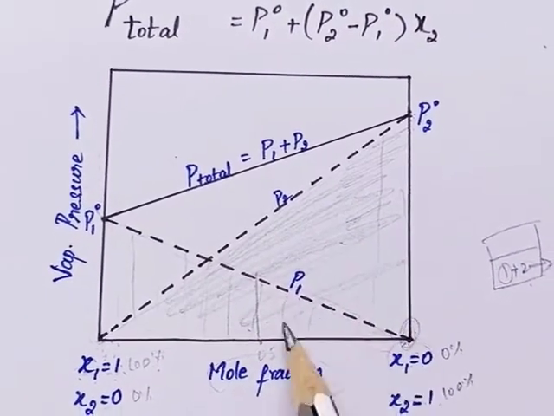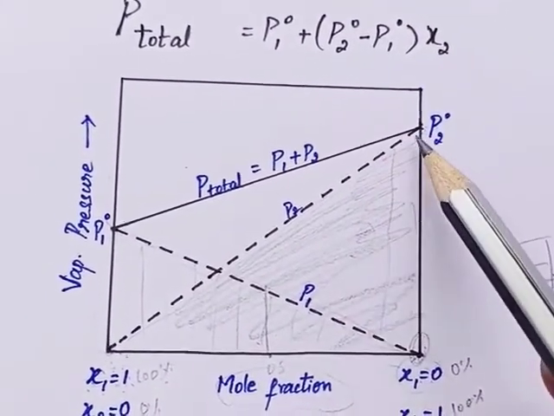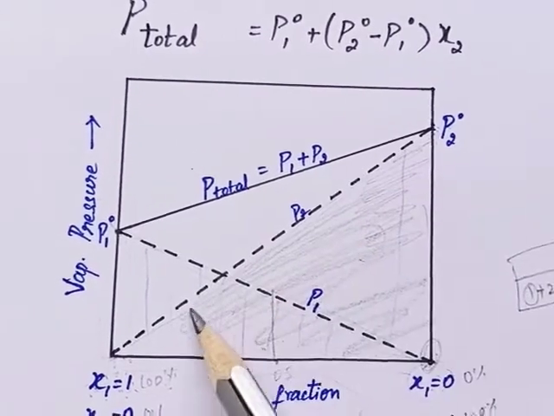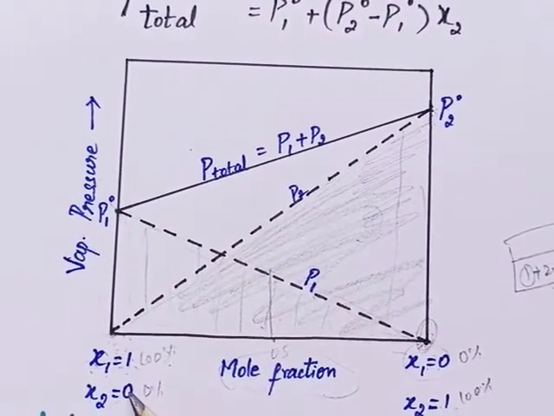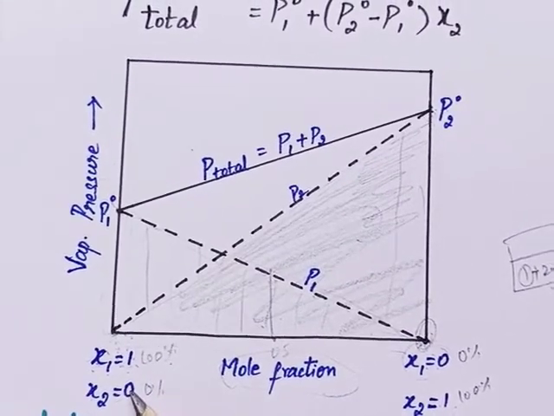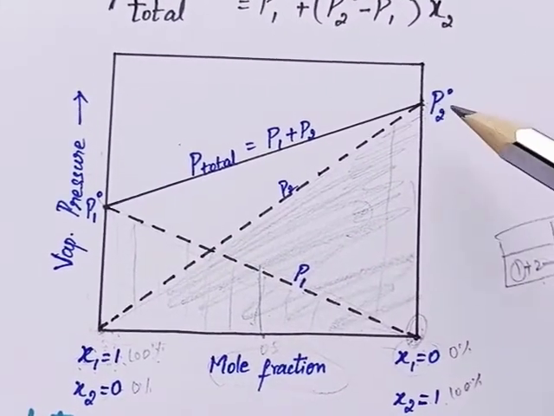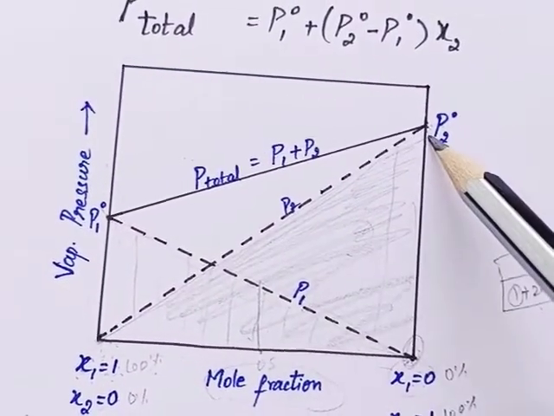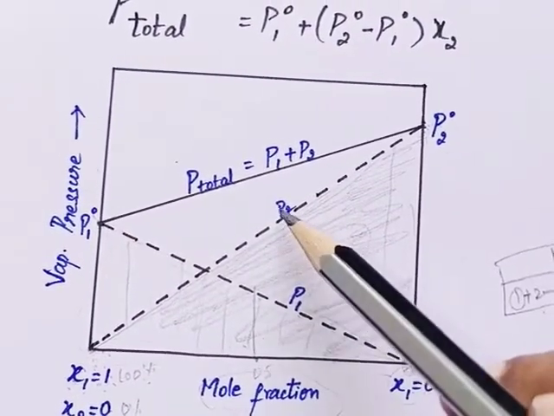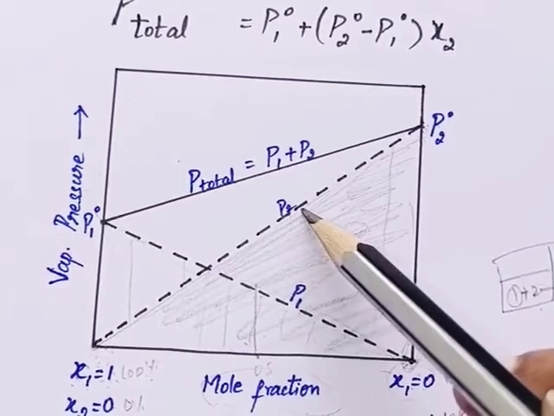Here you can see, children, the partial pressure of component 2 decreases, and finally it reaches 0 when the mole fraction is 0. Okay, so this line P2 shows the partial pressure of component 2.